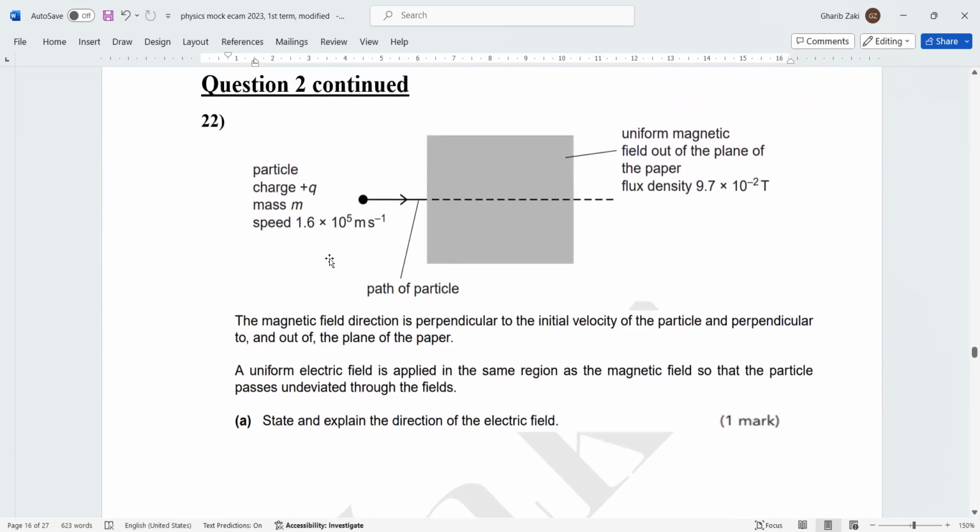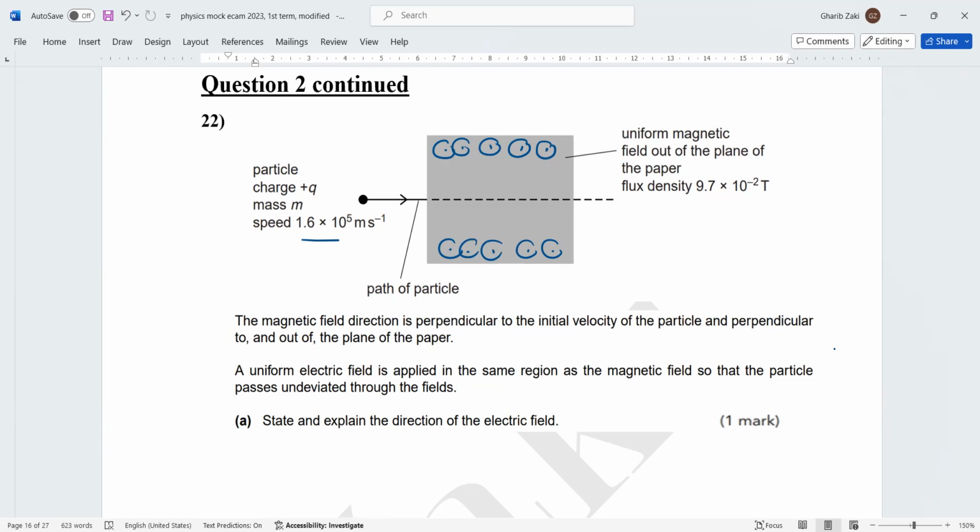Here, you read the question. A particle of charge positive Q and mass M moves with a speed. So this is the speed. Uniform magnetic field out of the page. So the field here inside is out of the page. So this is the magnetic field. It is a positive charge.